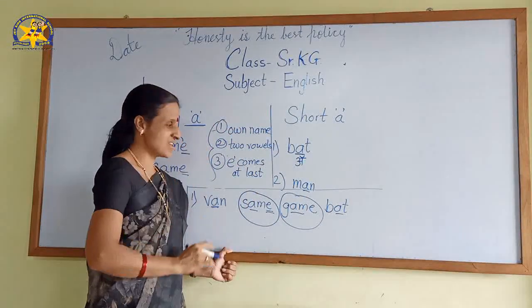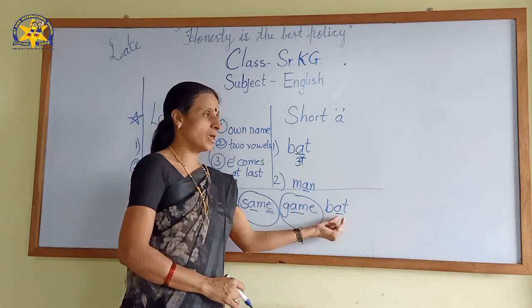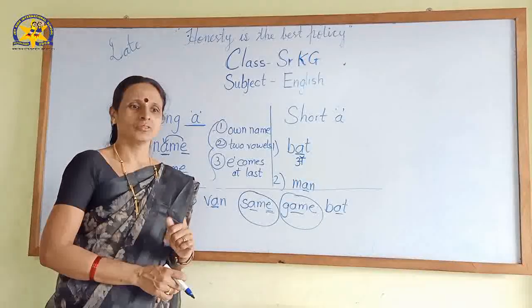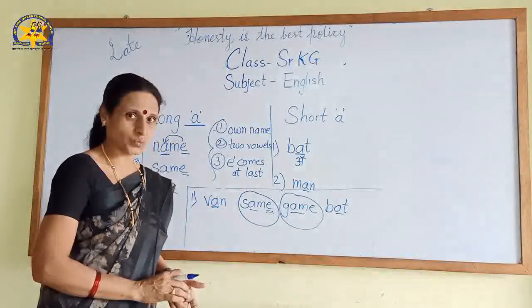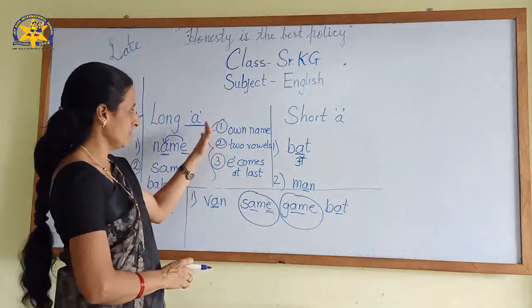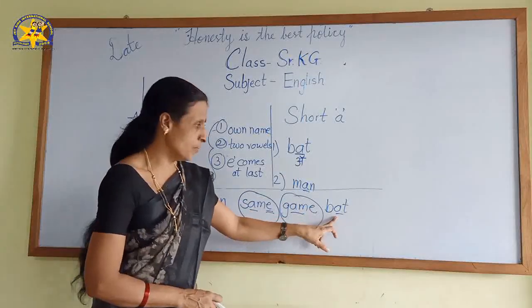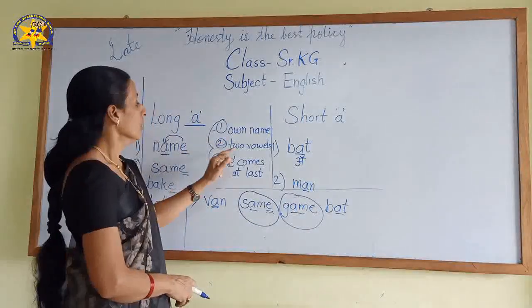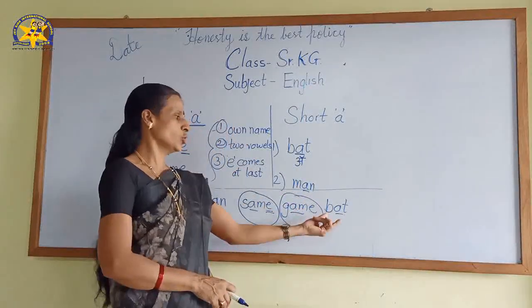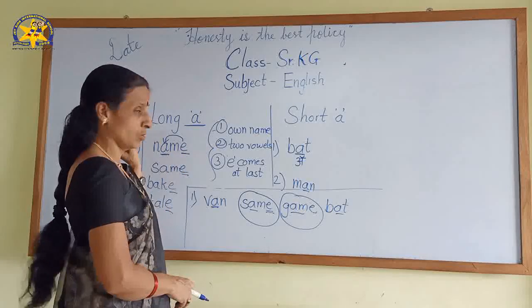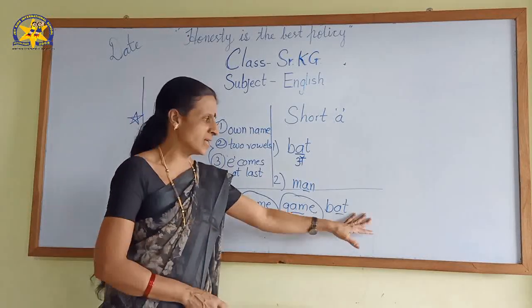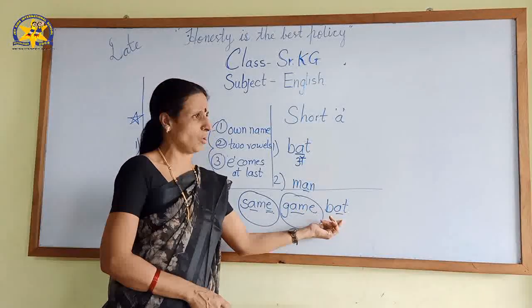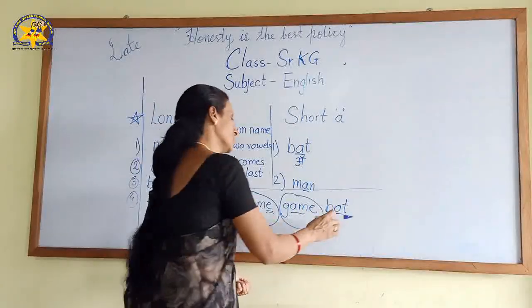Got it? Yes. Next word B-A-T, bat. It's a short sound. Why you are saying short? Give me explanation. Yes, we will check out 3 rules. Own name? No. Is taking here sound. Very good. Then 2 vowels are there? No ma'am, 2 consonants and 1 vowel. This rule also not working here. E comes at last? No. So, how it is long vowel? No, it is a short sound. So, I will circle on that.